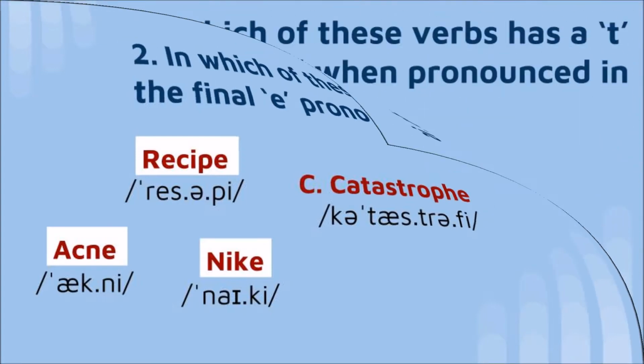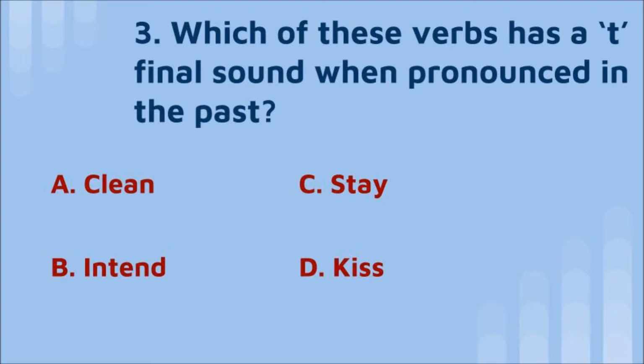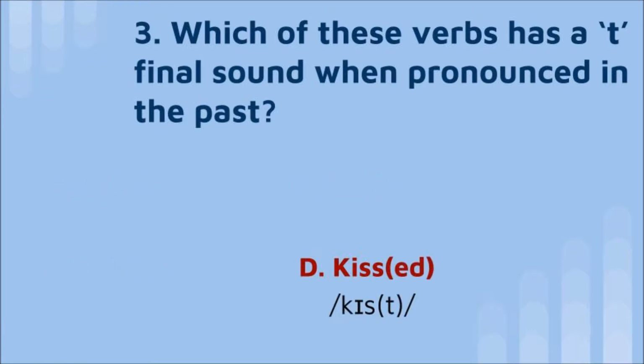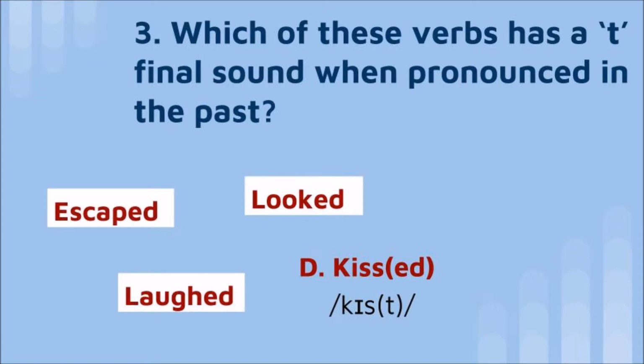And the third question is, which of these verbs has a T final sound when pronounced in the past? Option A, clean, B, intend, C, stay, or D, kiss. Time is over. If you chose option D, kiss, you're right. In the past the pronunciation is "kissed," as in escaped, looked, and laughed.